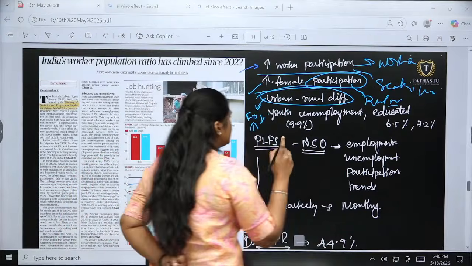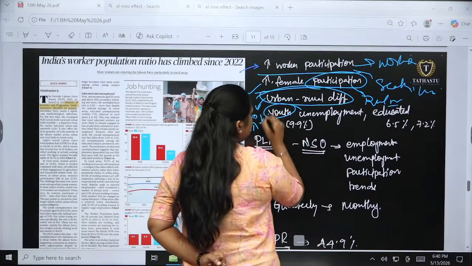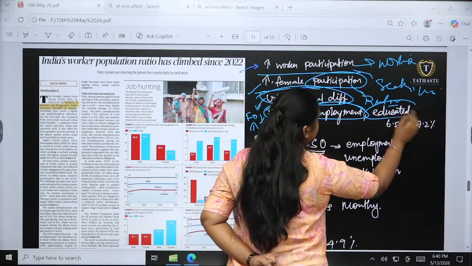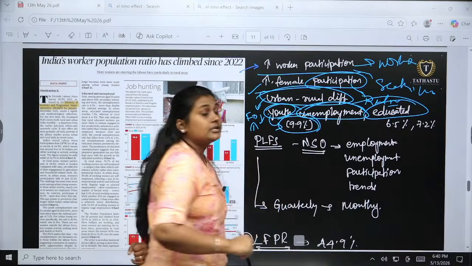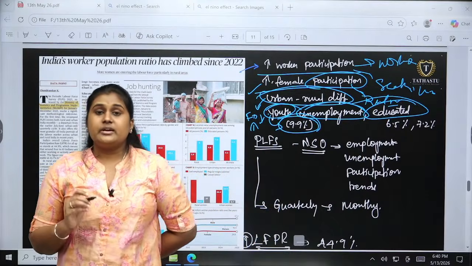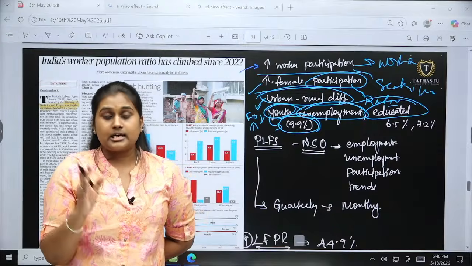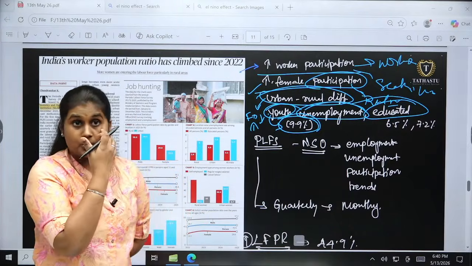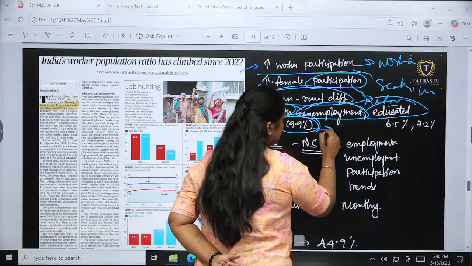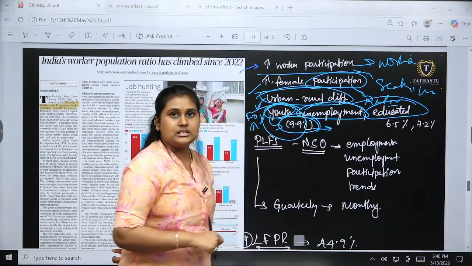Differences are there. When it comes to youth unemployment and educated unemployment, youth unemployment is 9.9%, while it is around 3% of India's overall unemployment. This is a major concern that we have to take into consideration.